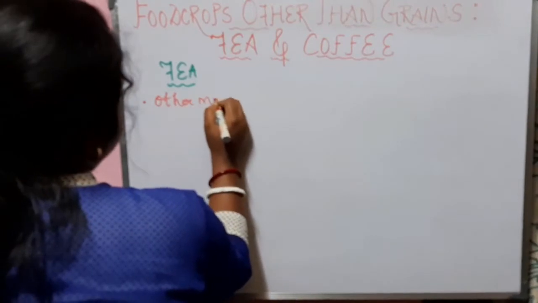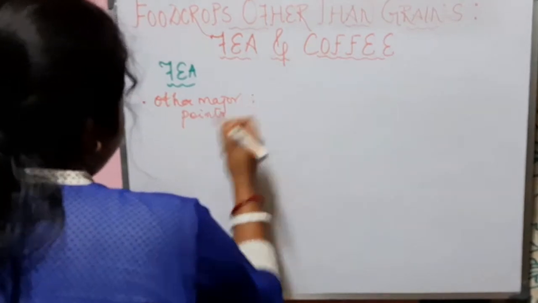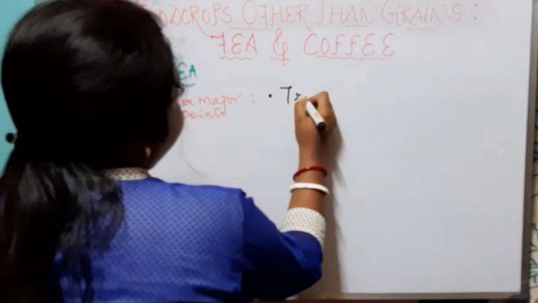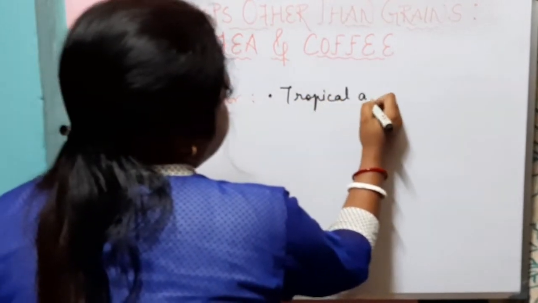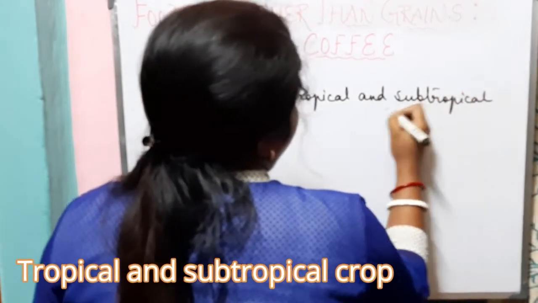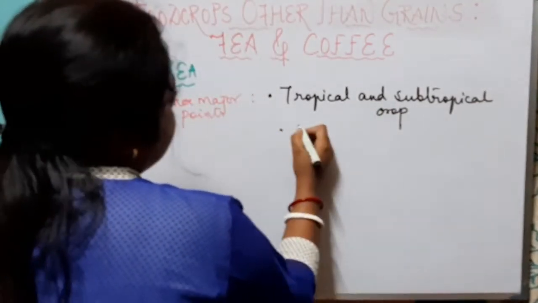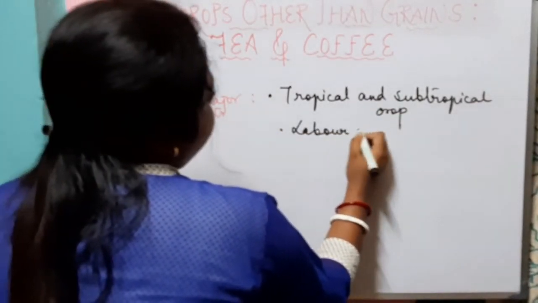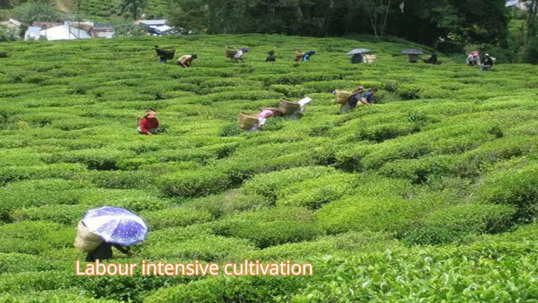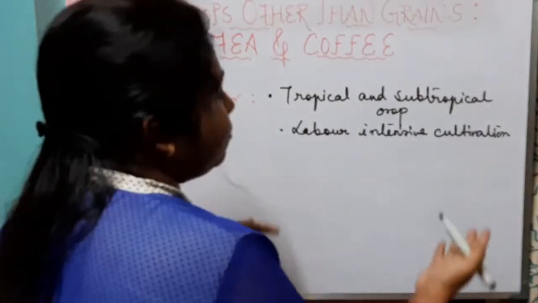Other major points that we must remember are that tea is a tropical and can also be called a subtropical crop. So it can be grown in both climatic conditions. Tea is labor intensive cultivation, as we know that it is plantation cultivation, so it should be labor intensive.